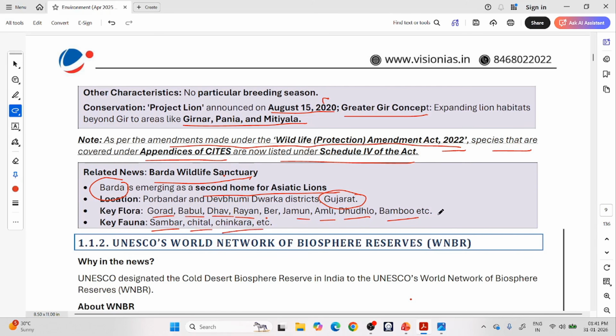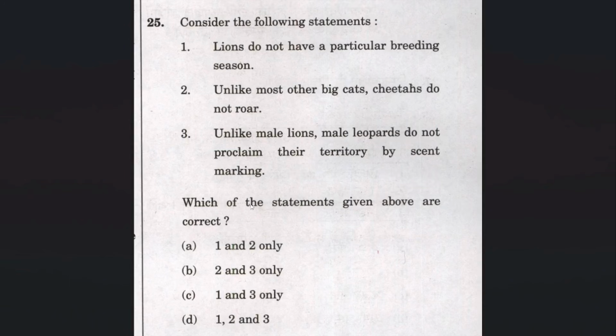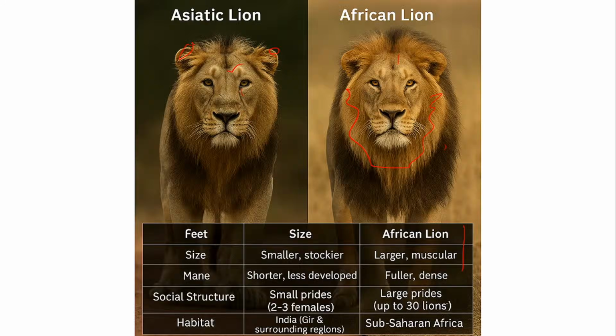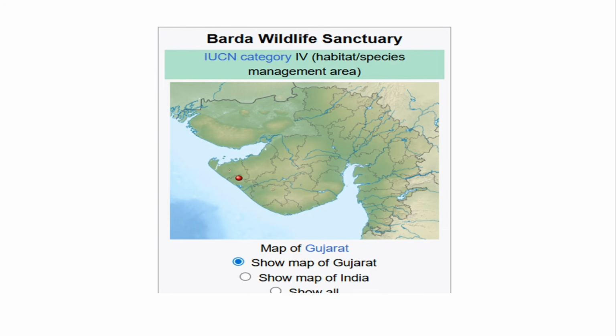You can see the lion lives in grass regions. In grassland there will be deer and antelope. Usually lion and deer are pictured together, even in movies, so you can remember it that way. The important animals in the same Barda Wildlife Sanctuary where lions live: there are 2 deer, Sambar and Cheetal. The chinkara is called an antelope, it is not a deer. If you want to know, Google the difference between deer and antelope. You can see here, this is the Barda Wildlife Sanctuary in Gujarat.